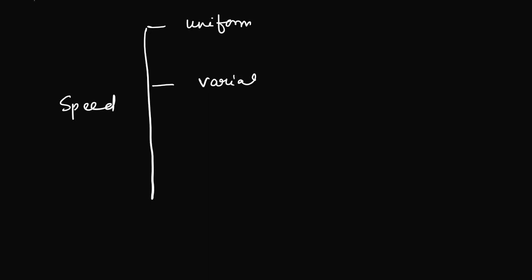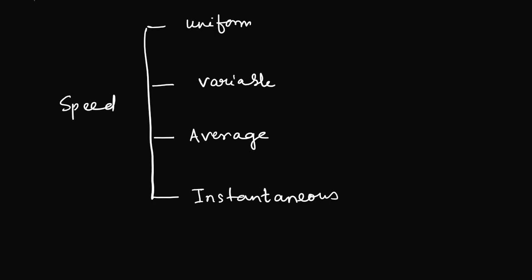As I already said, speed can be of different types. You must be guessing it, because you also understood it from previous years in class 9 and 10. First, it can be a uniform speed. Second, it can be a variable one. Third, speed can be taken as average speed, and it can be instantaneous. What is the basic difference when we consider all these things? This will also be the same with velocity, but for now we will stick to speed only.